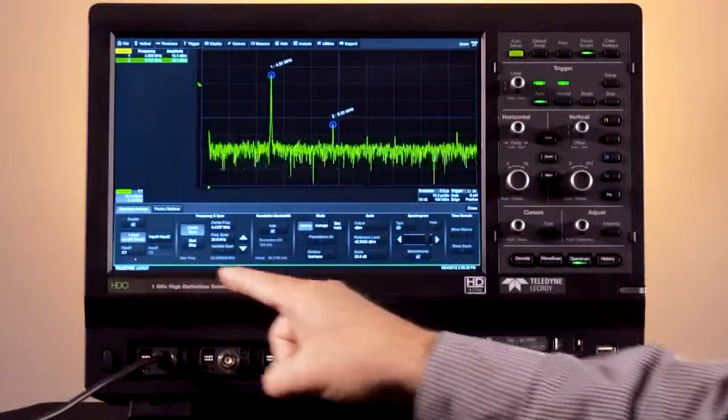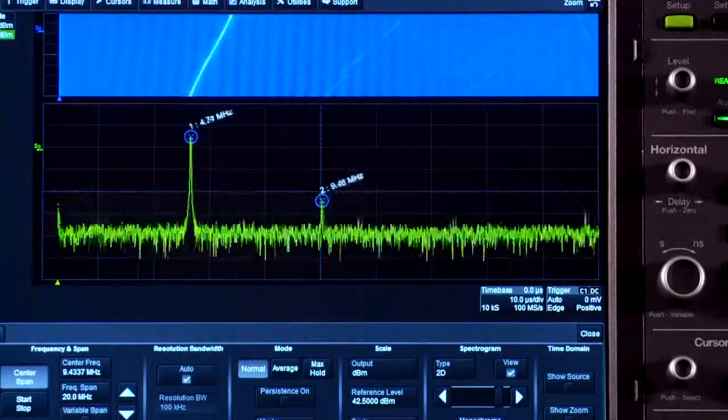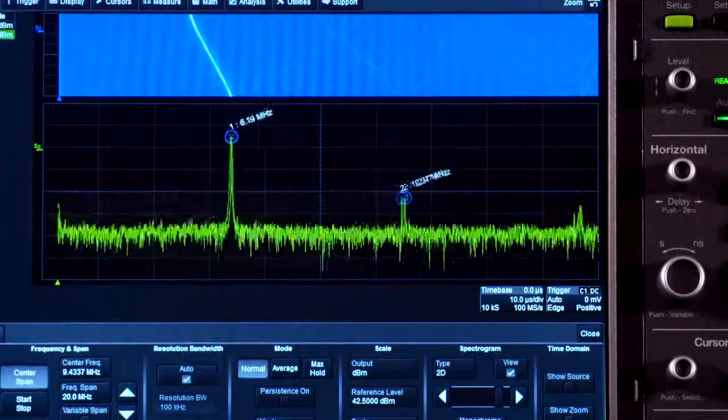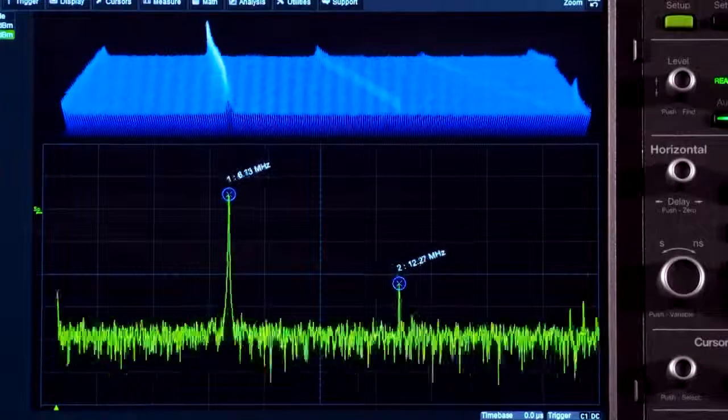The spectrogram feature will show how the FFT spectra are changing over time. This mode shows a history of the spectral content and can be viewed in either a flat 2D plot or interactive 3D display.